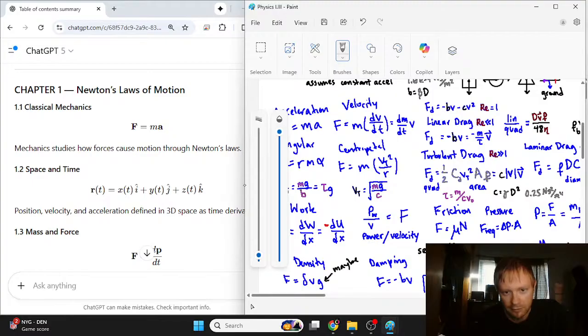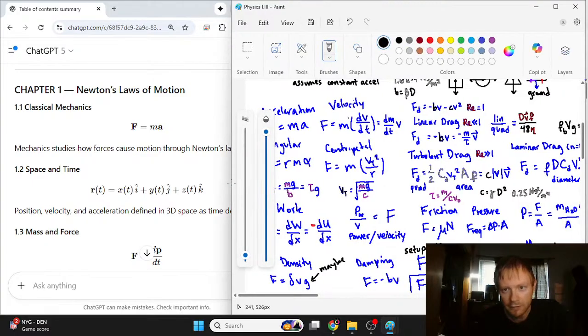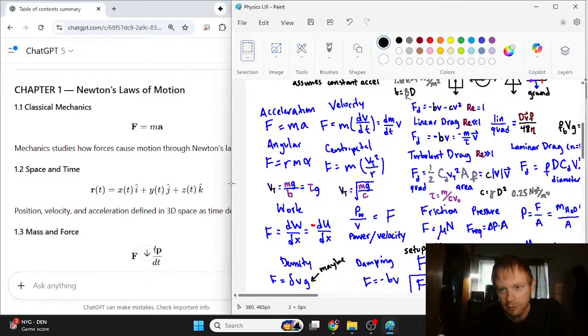You could write it in velocity form like this, or you could write it in mass flow form like this. You could write it in centripetal acceleration like this. You can think about linear drag, turbulent drag. These are the two forms. In fact, these are two forces that are really important for this exam, the linear drag and the turbulent drag.